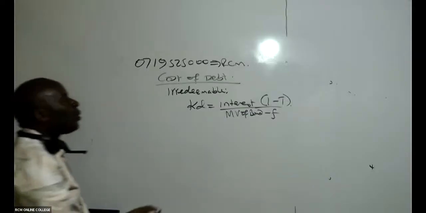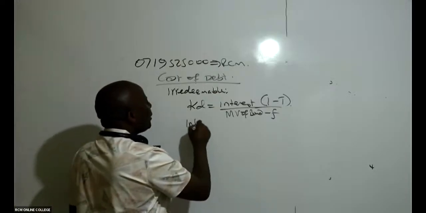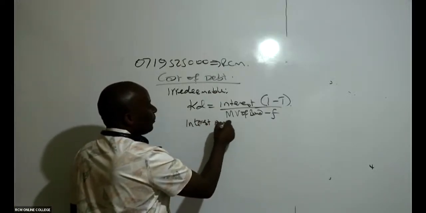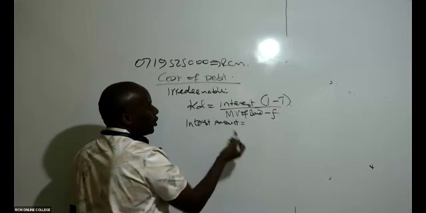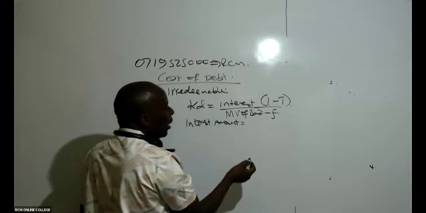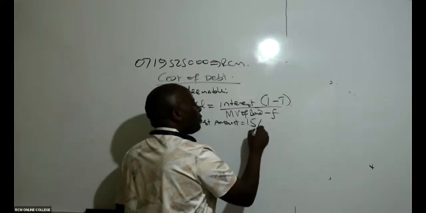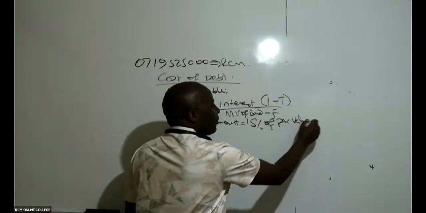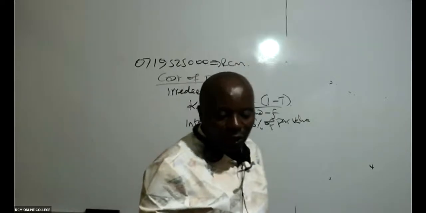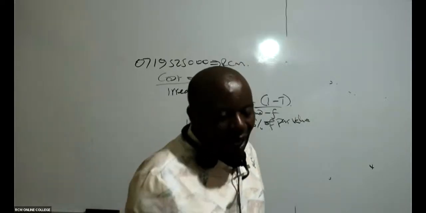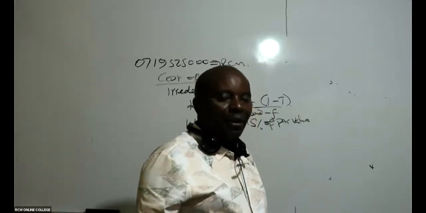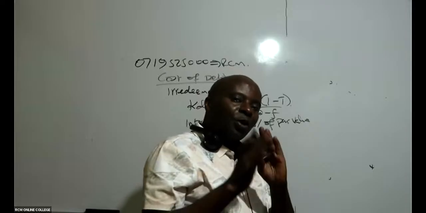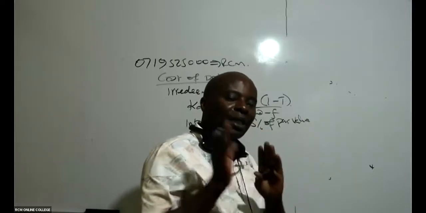Then the next thing that I will do, I will come here and compute the interest amount. This is very important, it confuses students. So for the interest amount, I've seen the rate of interest is 15%. So 15% of the par value. Remember, for the interest amount, you take the coupon rate times the par value.